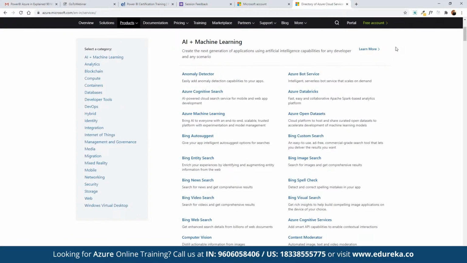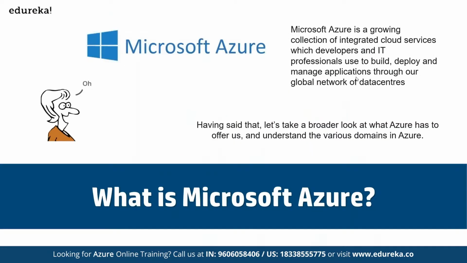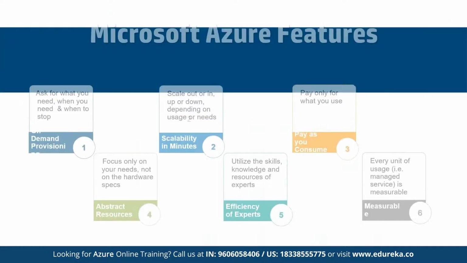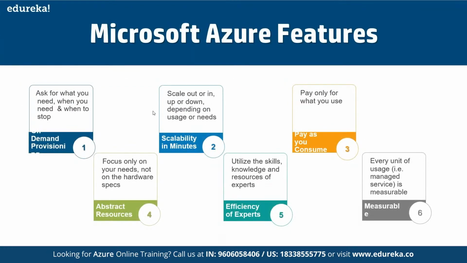So AWS currently offers almost 175 services, whereas Azure offers more than 200 services. All right, so Azure, as you know, is one of the leading platforms for cloud computing, through which we can choose multiple services in different categories, and then we can get started.